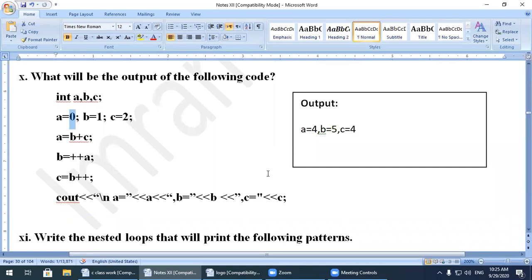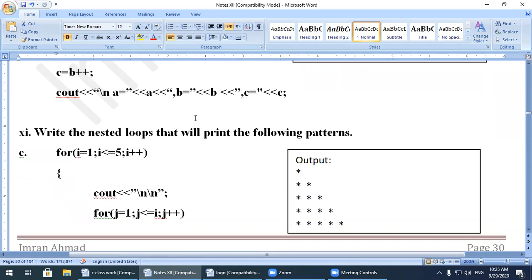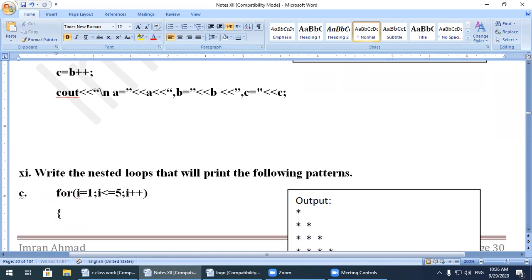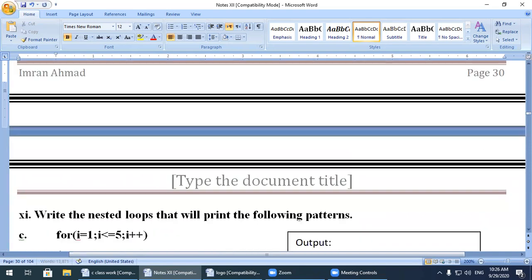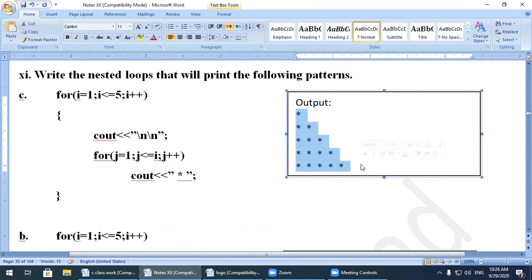Okay, after this question, the next question is a short question. Write the nested loops that will print the following pattern. Check in your exercise book, chapter number 4, exercise. They give you this pattern of stars and say, write the nested loops.